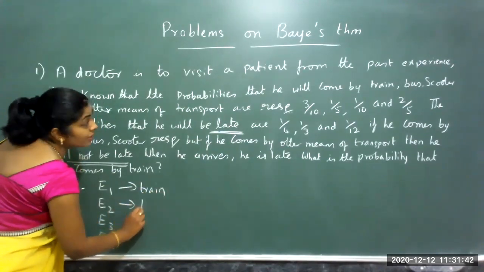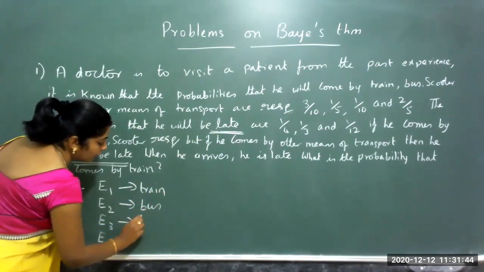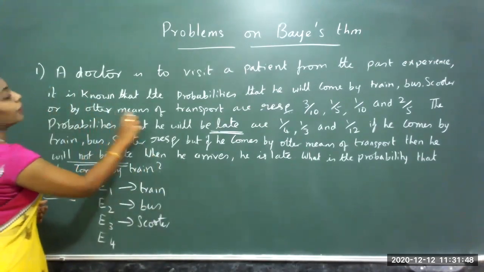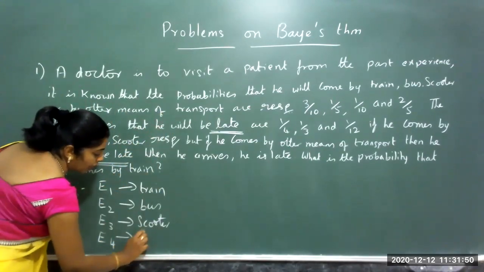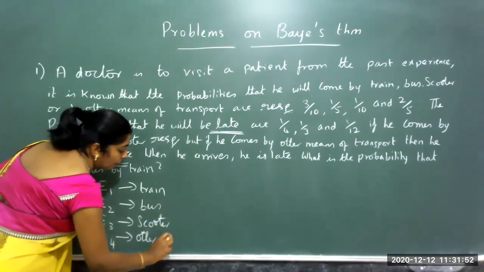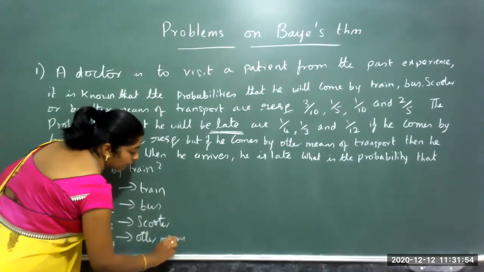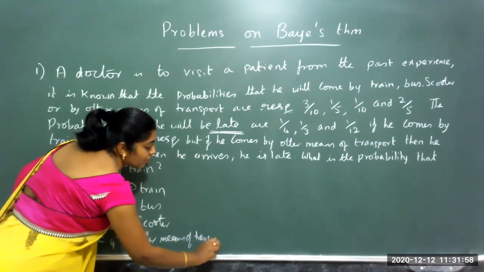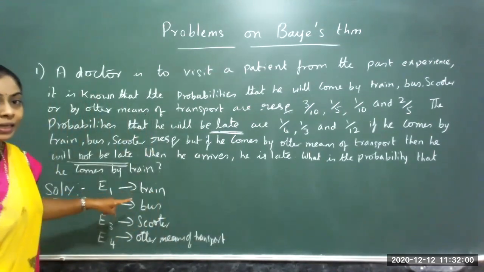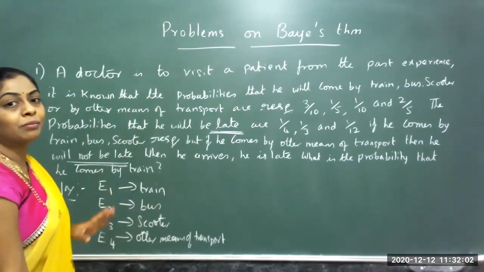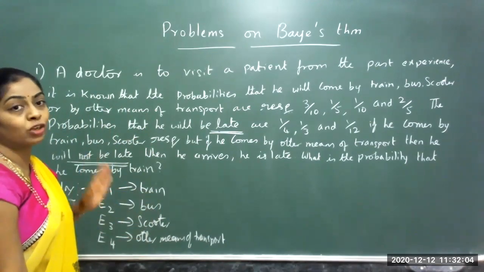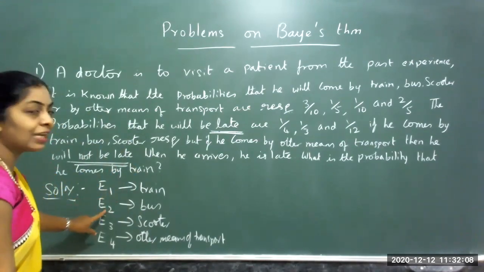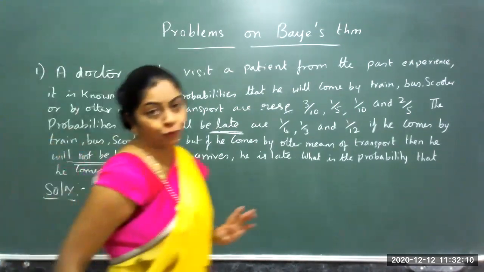The next one is by bus. The third one is by scooter. What is the 4th one? Or by other means of transport. So these are the 4 events that are happening: train, bus, scooter and other means of transport. These are the ones the doctor uses to visit the patient. So I define them as E1, E2, E3 and E4.